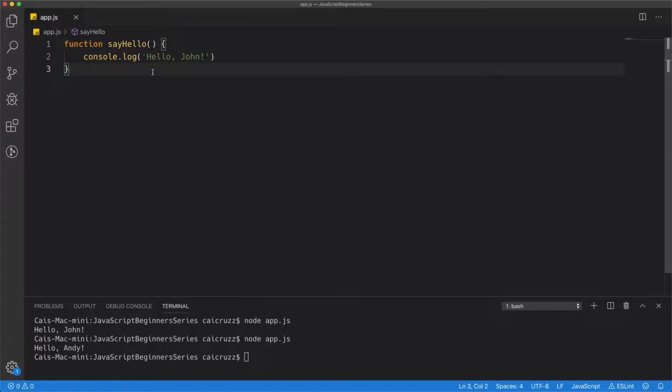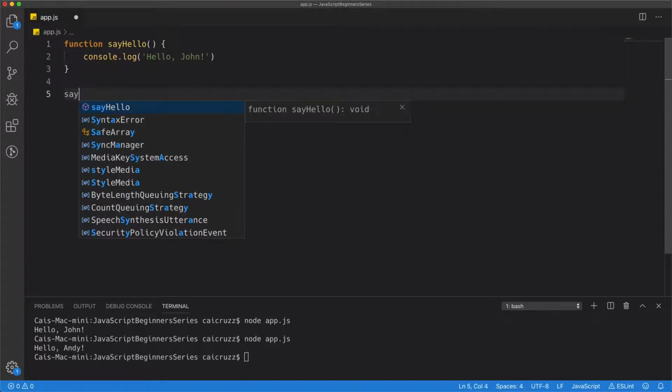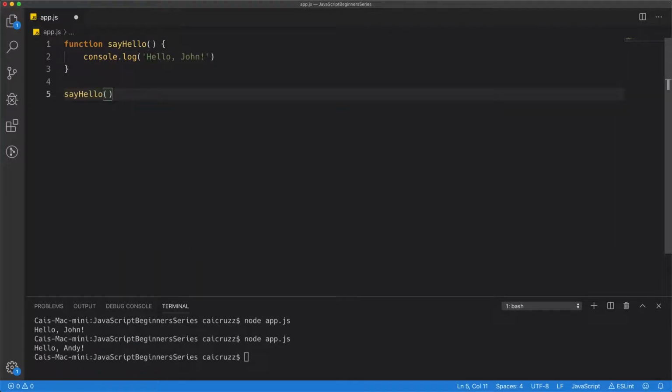And now the way you execute this is to use the name of the function, sayHello, open and close parentheses. That's the way you tell JavaScript, okay JavaScript, here I'm creating the function sayHello. This is what I want you to do whenever I call this function. Here we're actually calling the function. That's the term used. You call a function or you execute a function, and the way you do that is you give it the name, you open and close parentheses, and then your semicolon, and you execute it.